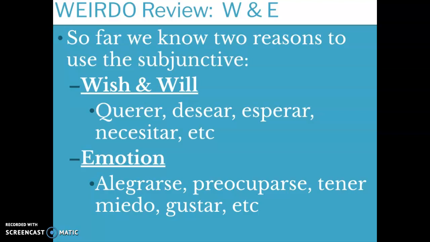Alright, number 2, you are glad that we play soccer. So this is your verb alegrarse. Now, this is a reflexive verb, and we are talking about the tú form. So, te alegras que juguemos fútbol.